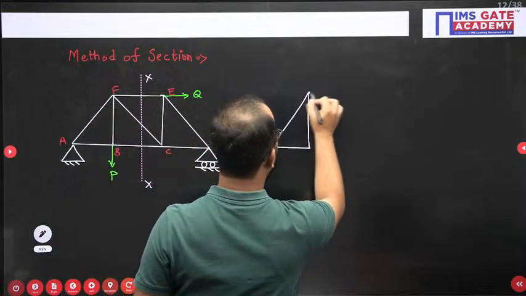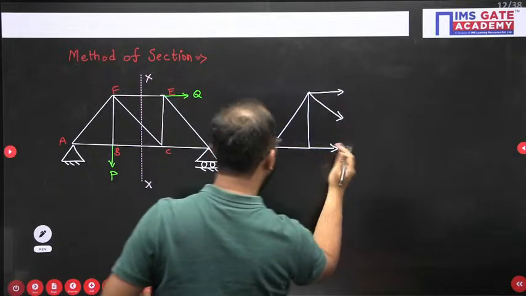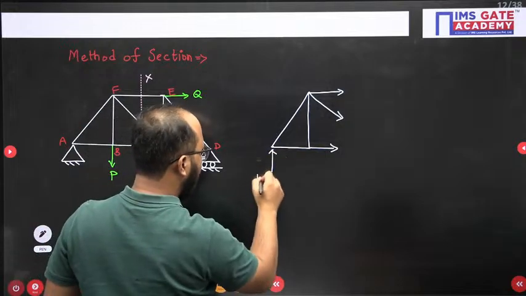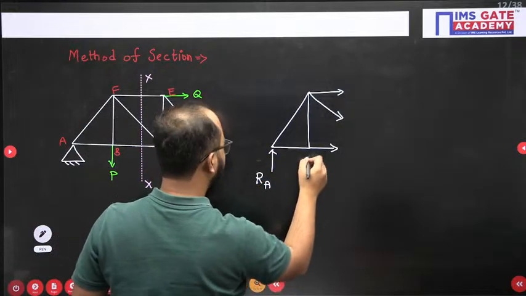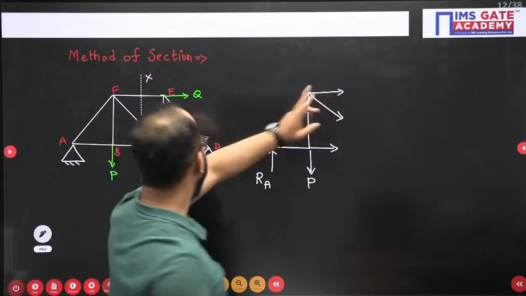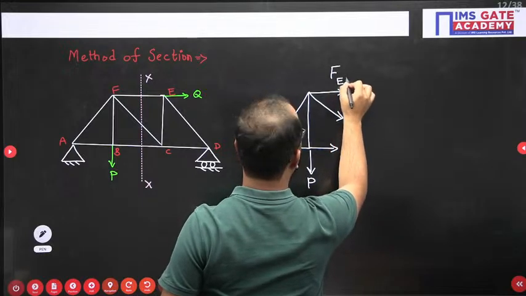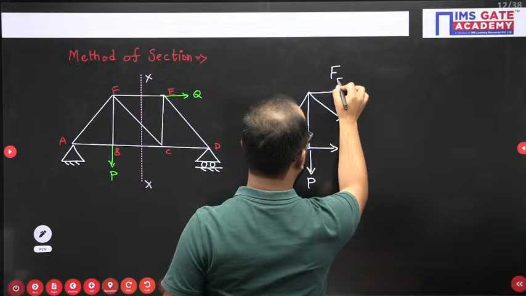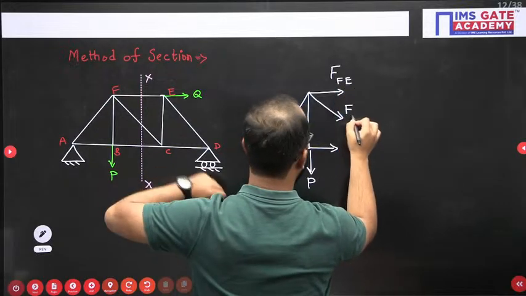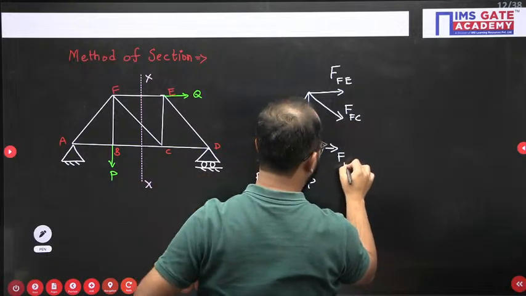Okay. This is one of the members which is cut. This is also cut, and this is also cut. So this is the left portion I am drawing. Some reaction RA it will be having, and this is the external load P acting here. So this cut member is the force in member FE. This is the force in member FC, and this is the force in member BC.